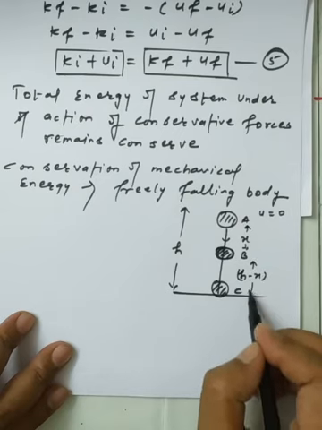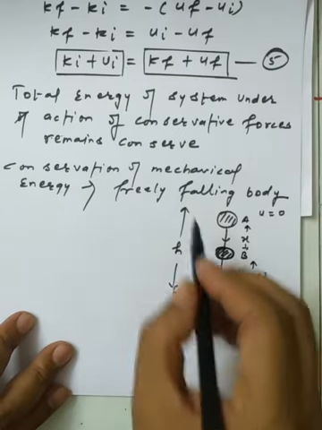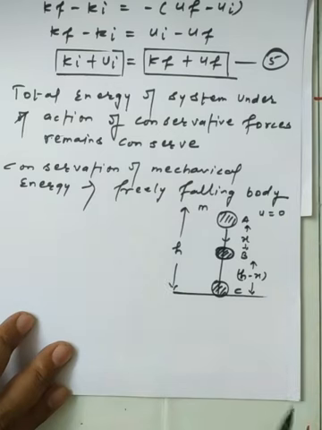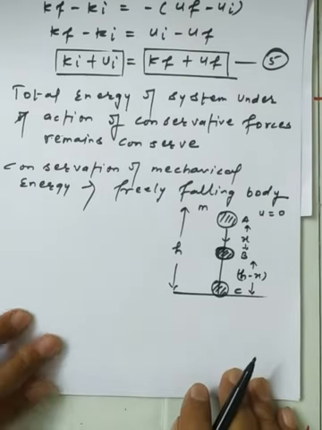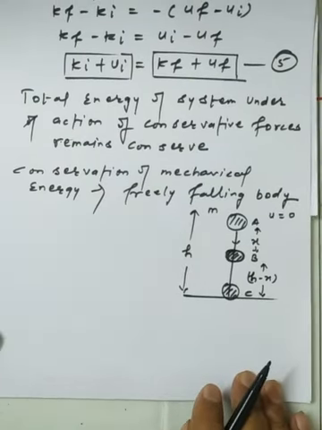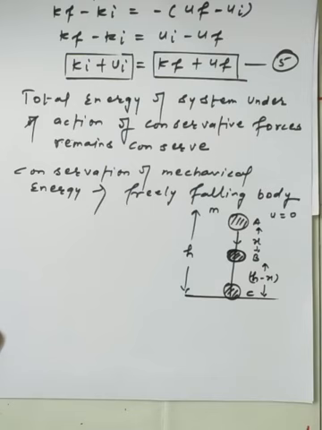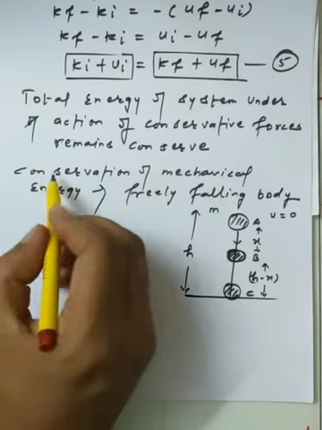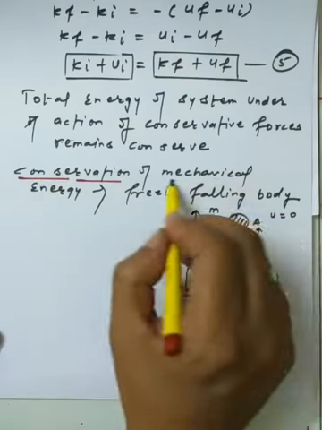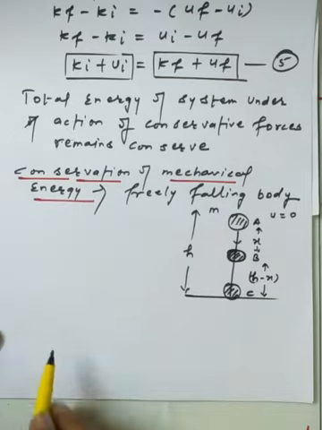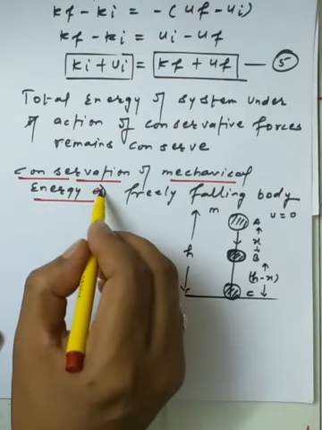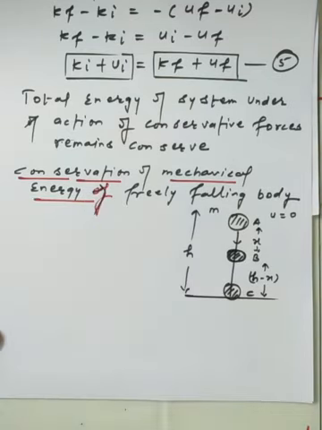The mass of the body is m. We are assuming a freely falling body under the action of gravity. We have to calculate the total energy at the different points, comprising the sum of the potential energy and the kinetic energy.